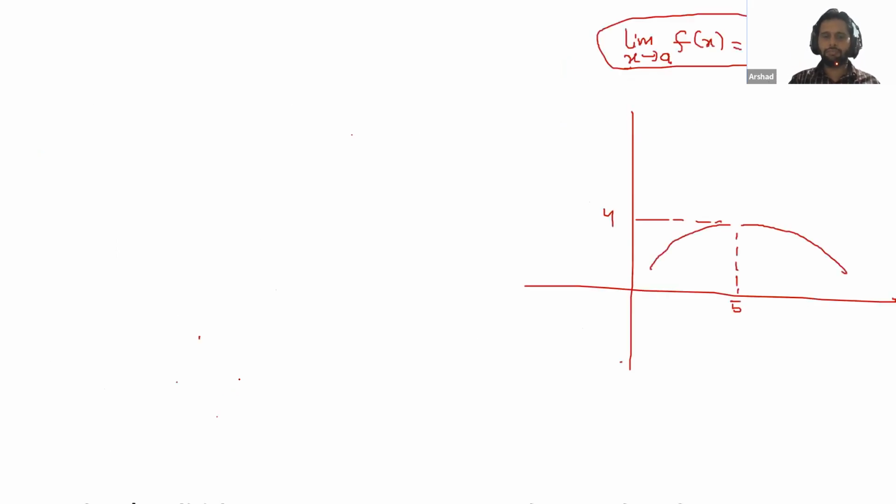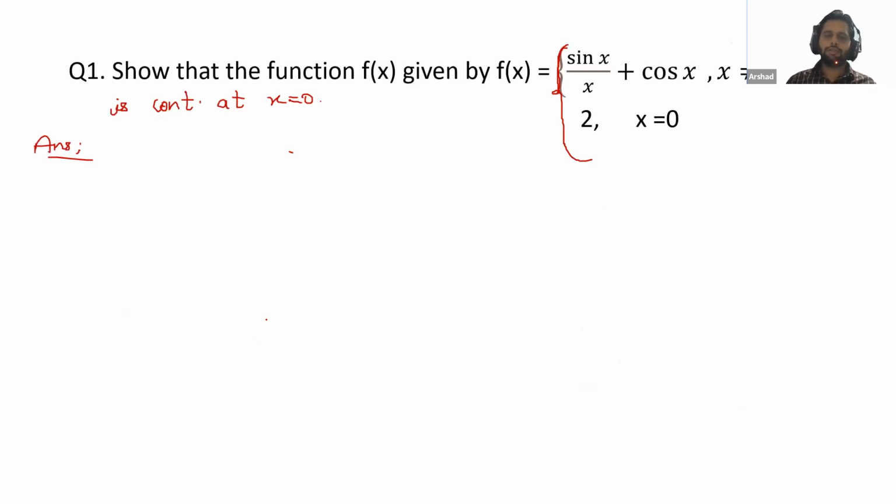So if in the exam they ask you to check whether the function is continuous or not, just check this formula.